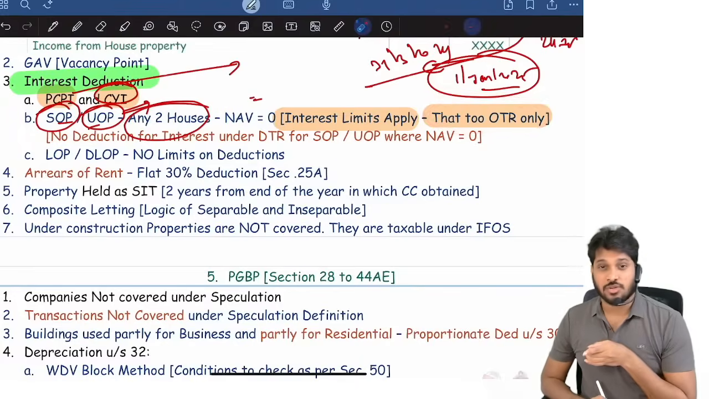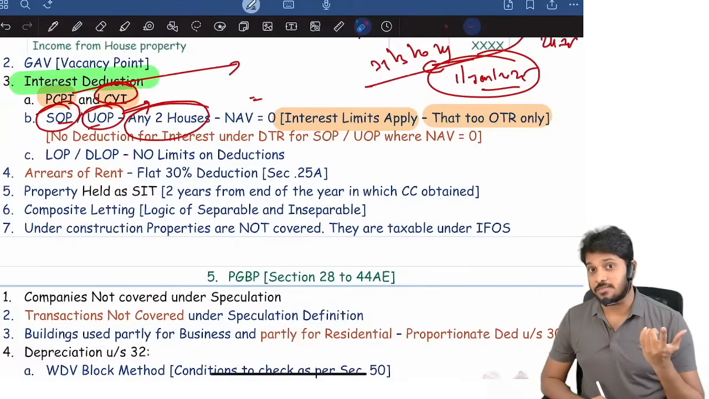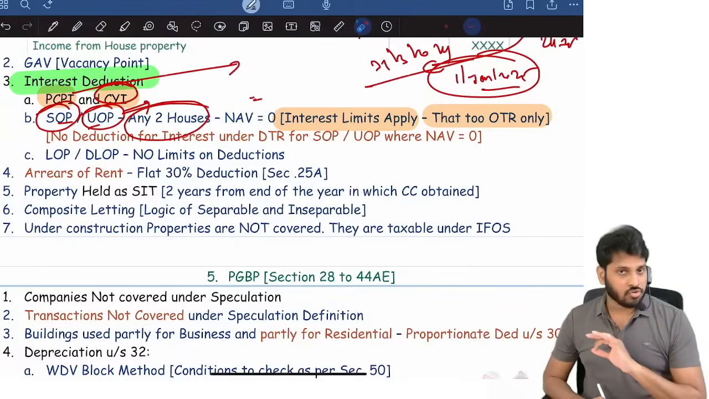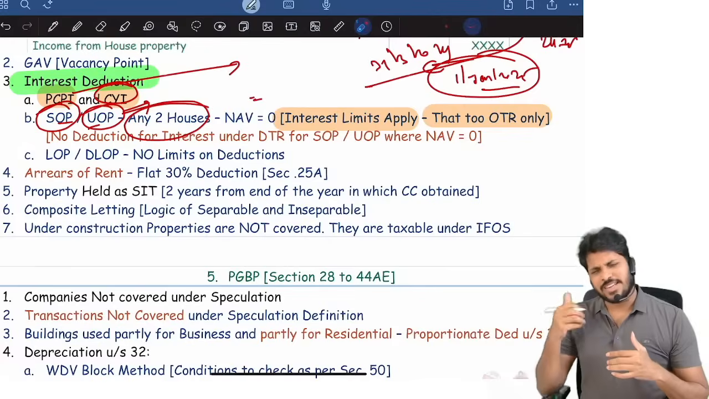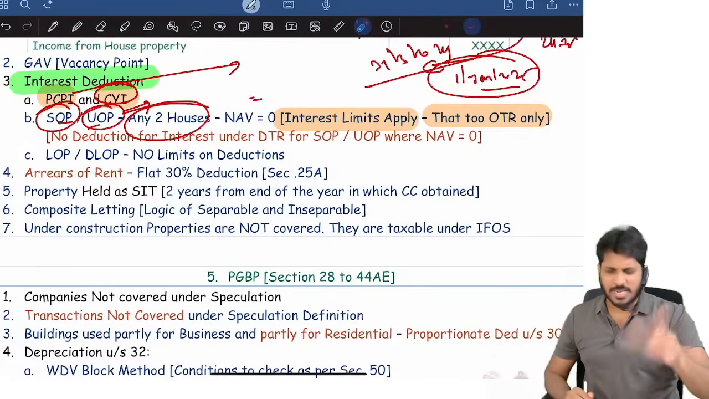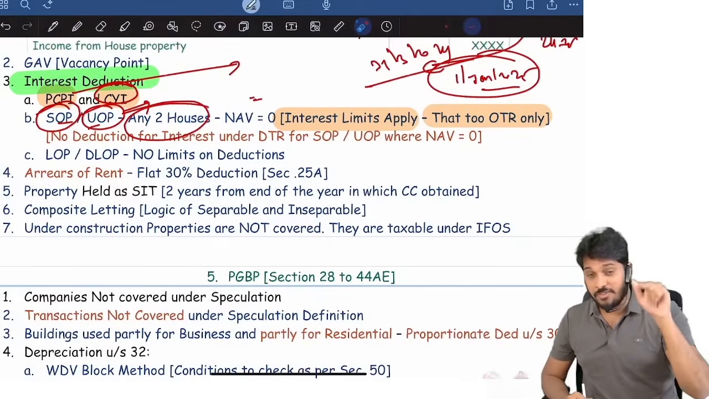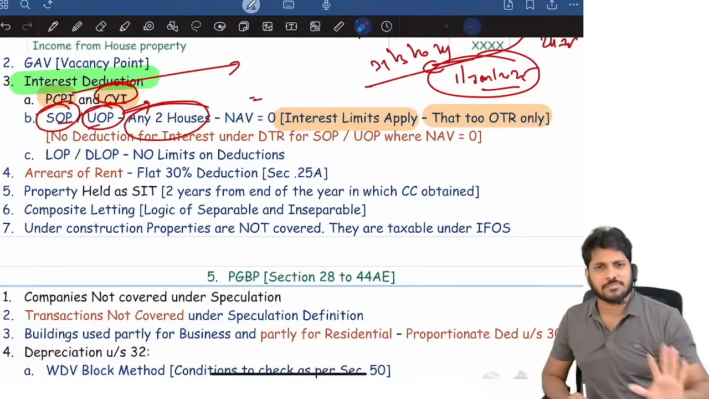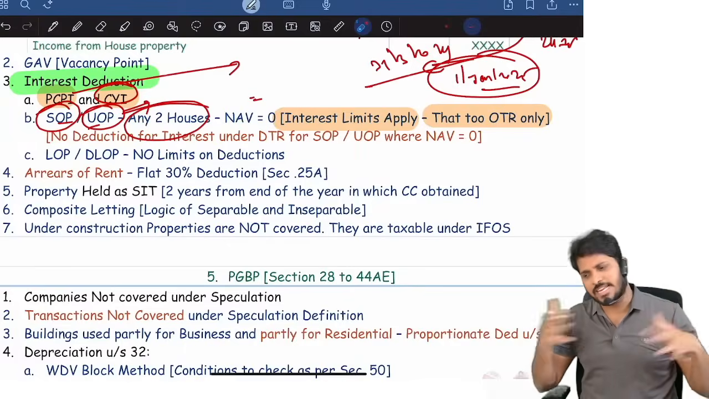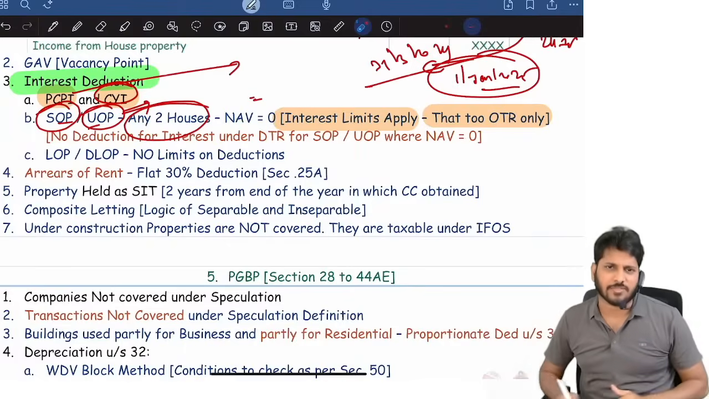Suppose NAV is equal to 0 and it's the default tax regime. What is it? It's the default tax regime. No deduction at all for interest. Whereas for LOP, DLOP, optional or default doesn't matter. You can claim deduction towards interest. How much? 1/5 of PCPI plus current year interest. Total amount you can claim, whatever amount. Net result can be a loss. It can be more than 2 lakhs, 3 lakhs, 4 lakhs, 5 lakhs, whatever.